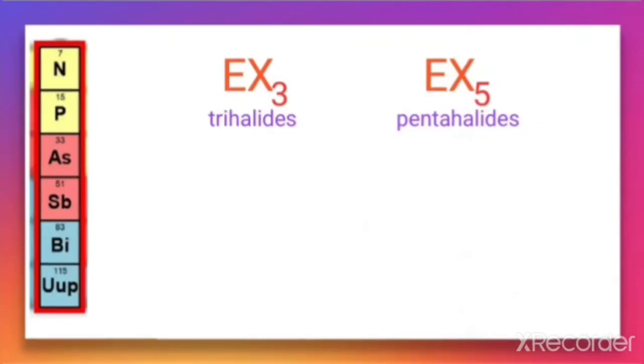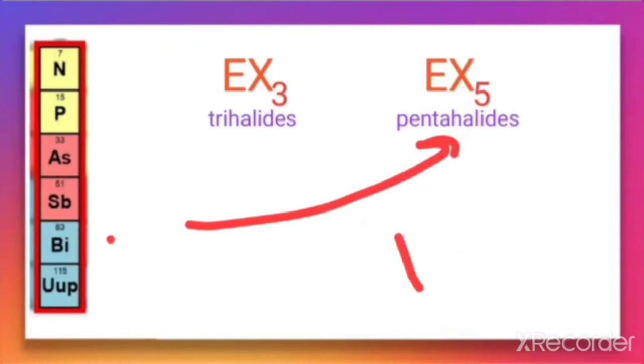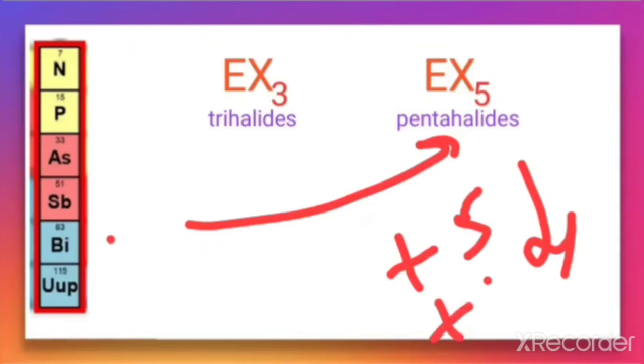Similarly, the last element, that is bismuth, has very little tendency to form pentahalides, because as we have learned, from top to bottom the stability of +5 oxidation state decreases and the stability of +3 oxidation state increases.